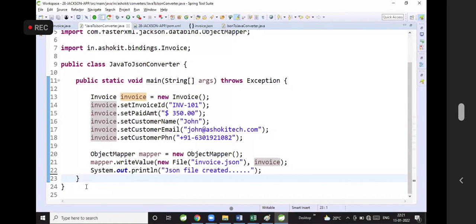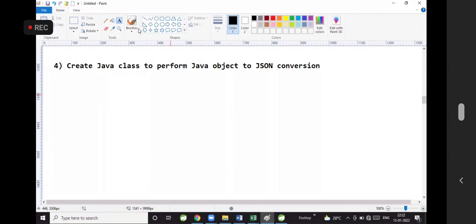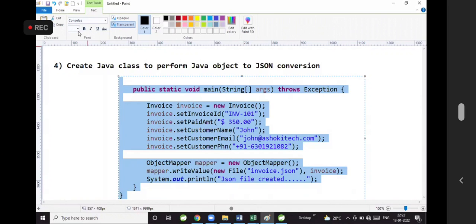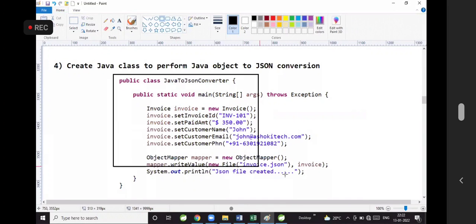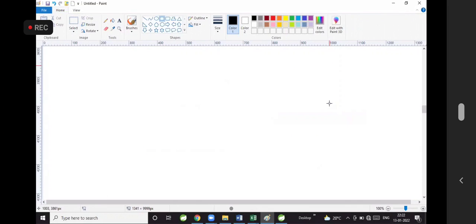This is my Java class which will perform Java object to JSON conversion. I hope you guys are clear with this class which is converting Java object into JSON. To perform the conversion, we are using one predefined class called object mapper which is provided by Jackson API.